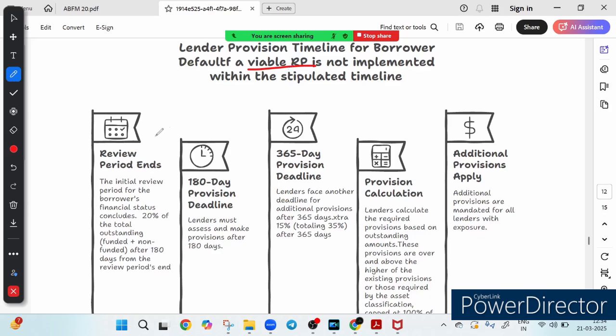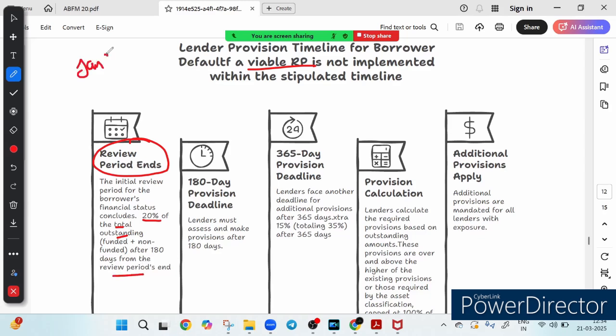First of all, there is the review period end, which means the initial review of the borrower's financial condition is implemented. If the issue remains unresolved, the lender must set aside 20% of the total outstanding, which is funded plus non-funded, as provision after 180 days from the review period end. Suppose the review period ends at the end of January.